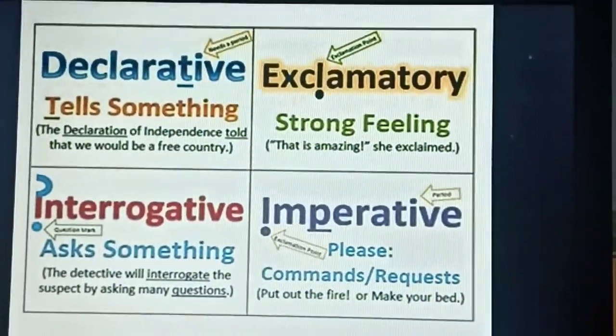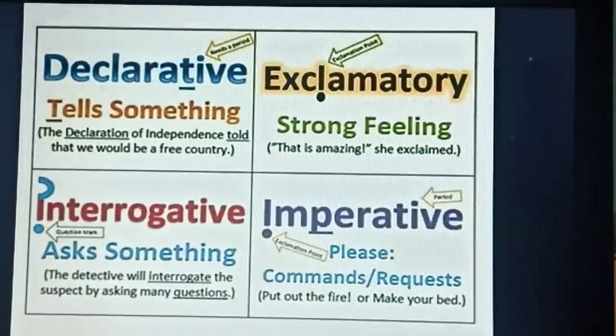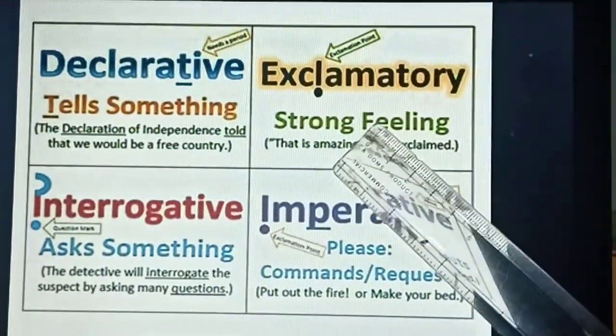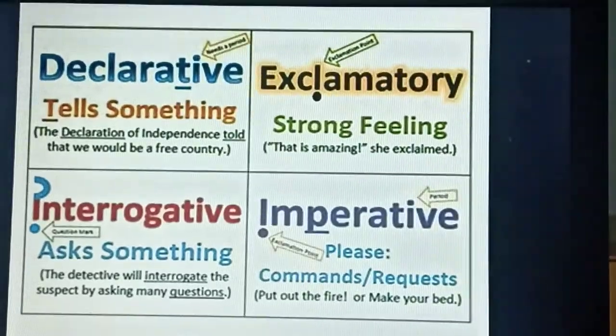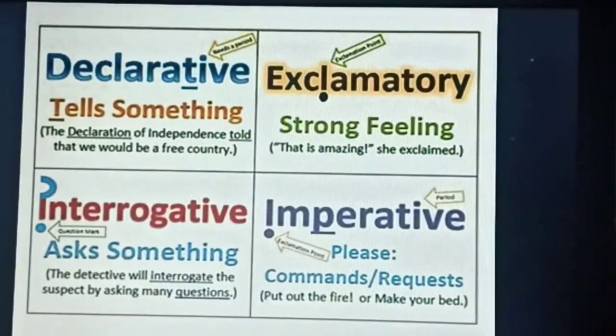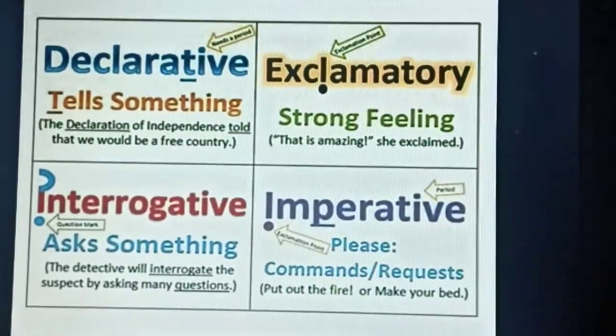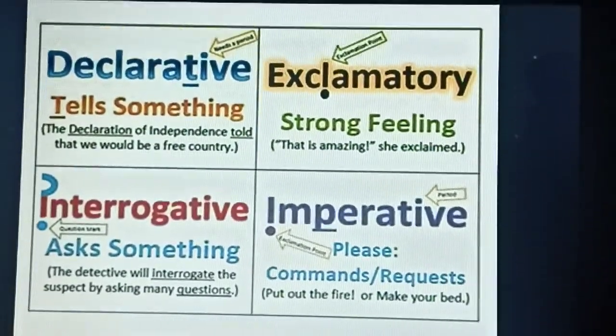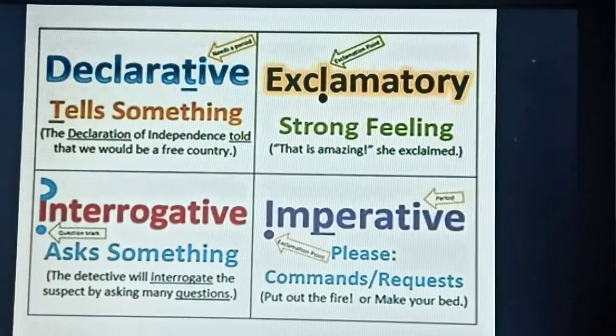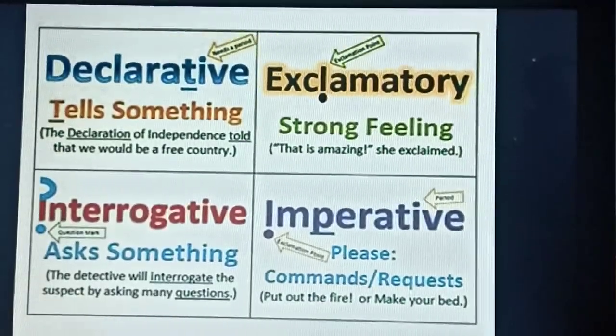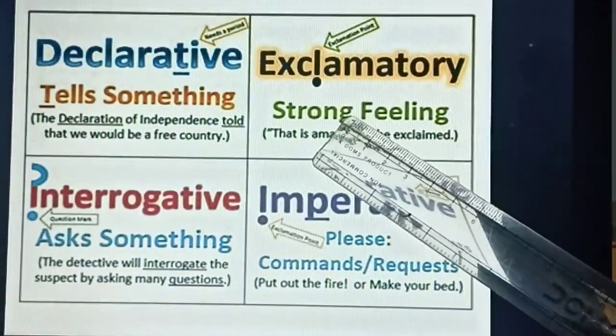Okay, so declaration of something. Fine. So you can just see here the Declaration of Independence told that we would be a free country. This is just an example. Okay, children. So declarative sentence means it just tells something. It gives some information. Got it?